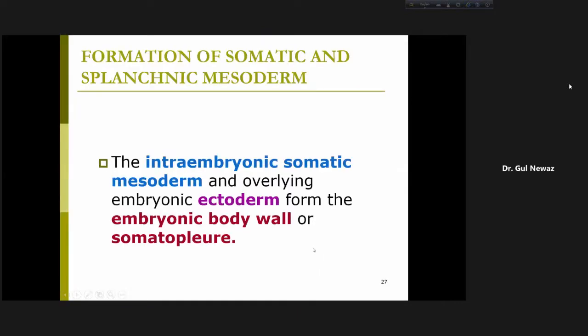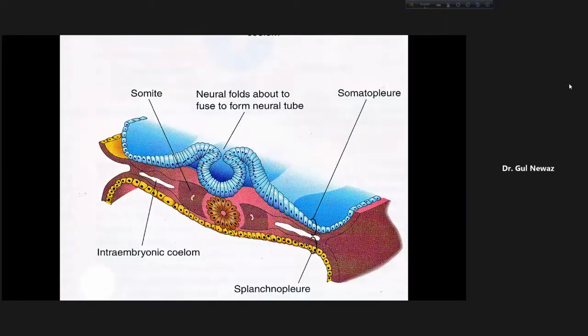That is what I said. The intraembryonic somatic mesoderm and the overlying embryonic ectoderm form the embryonic body wall or somatopleure. Remember, soma means body. So that is embryonic body wall or somatopleure.